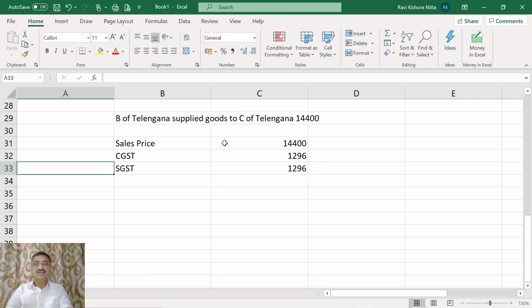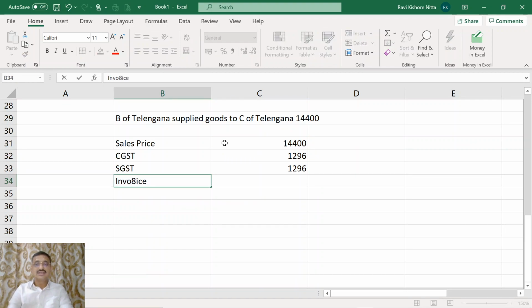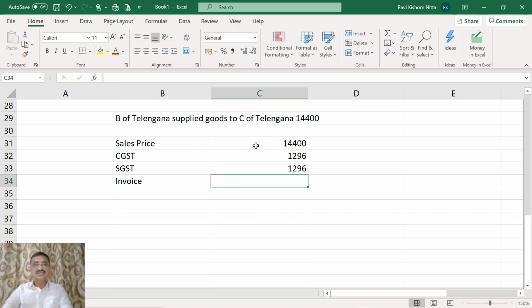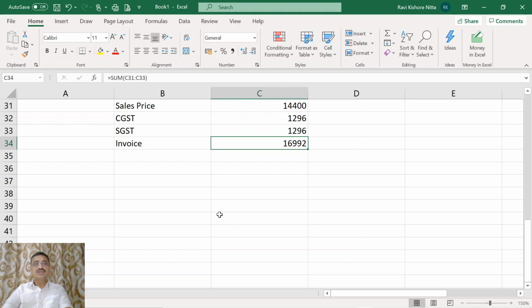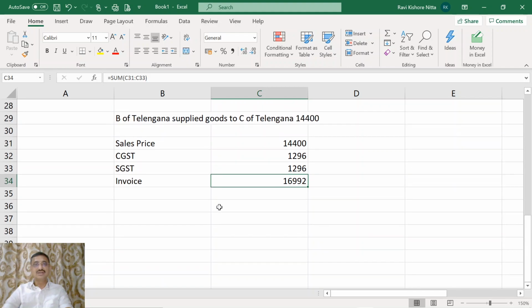So what will be the invoice price? Invoice price is the sum total of all these amounts. It will be 16,992. Now we will come to tax calculation.